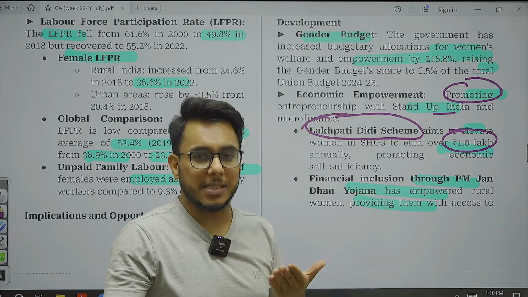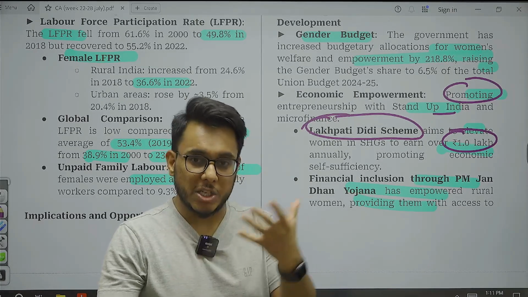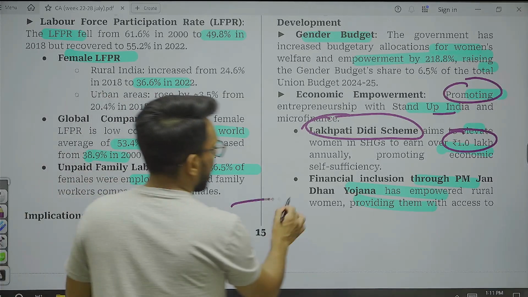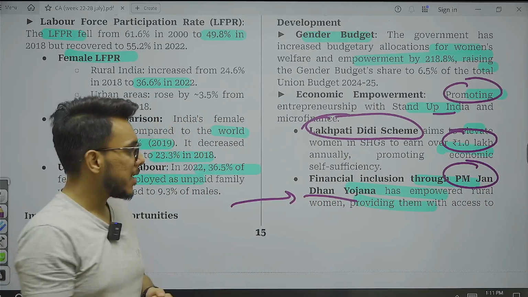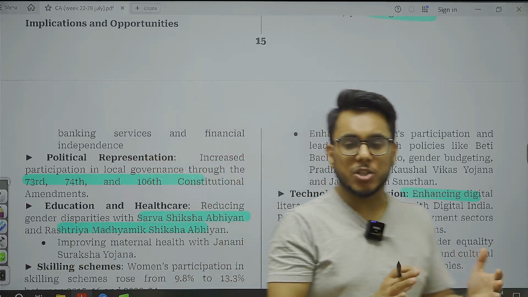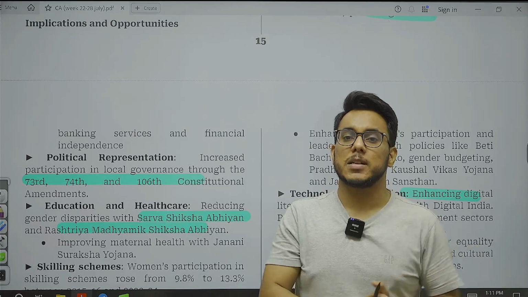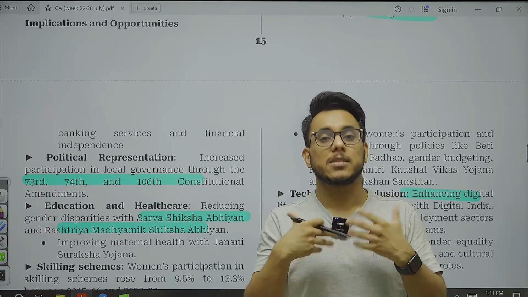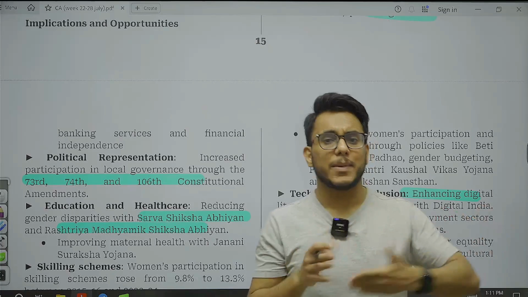They will be given skill sets so that they can do plumbing work, they can become drone engineers, they can repair drones. Such kinds of things will be provided to them. Then there is the financial inclusion of women that is being done through the PM Jan Dhan Yojana. Once women have financial instruments, once they have bank accounts, what can they get? Access to formal credit. With that formal credit, they can start new businesses, new ventures, and benefit from a lot of government schemes that are coming.